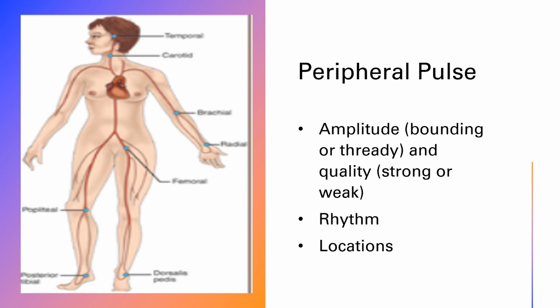When we are assessing for pulse presence, we assess both pulses at the same time so we can compare the presence and strength simultaneously. Same with the post-tibial and the pedal pulses. We do them at the same time.